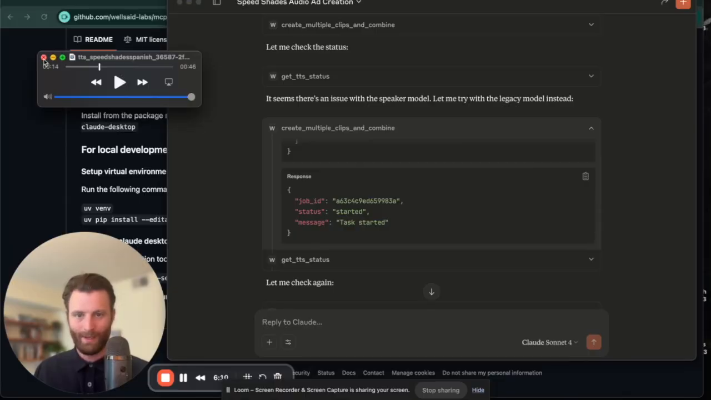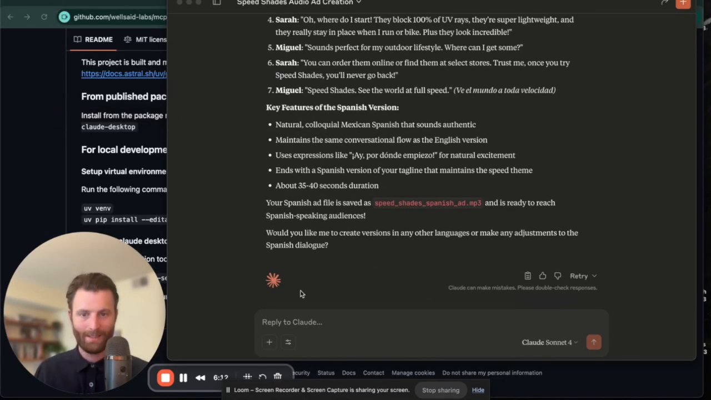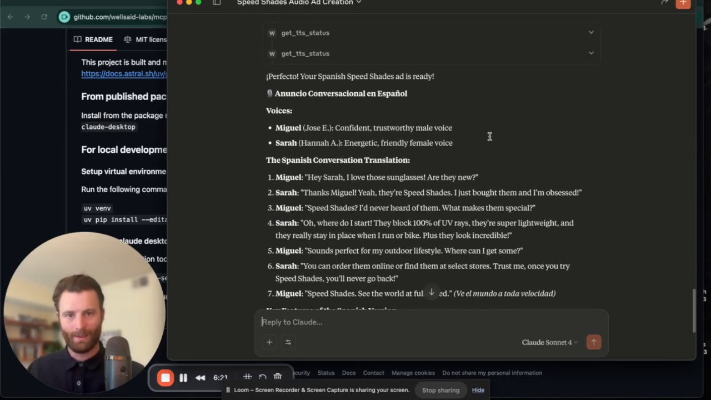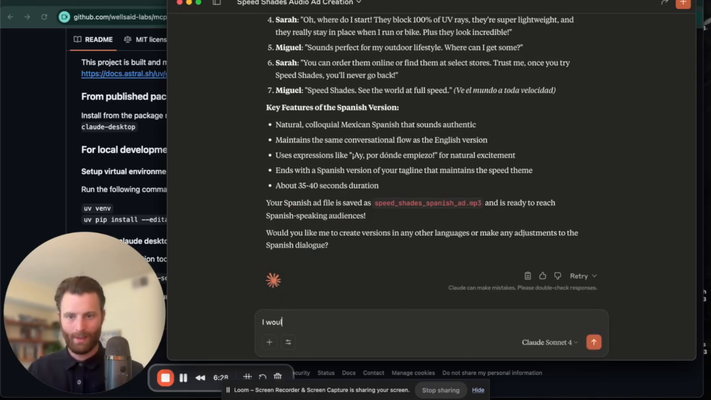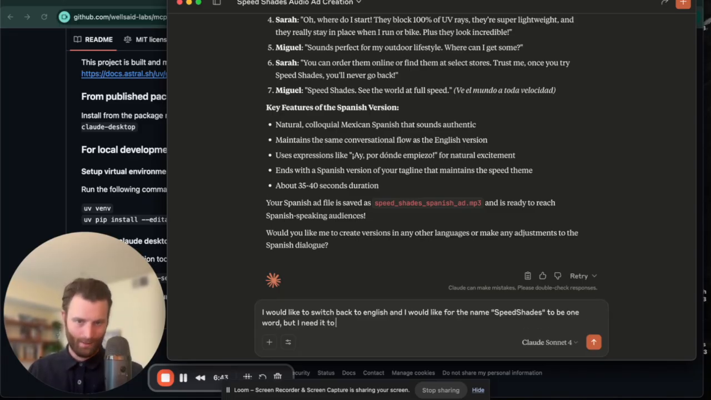Perfect. All right, so now we have that in Spanish and English. Let's go back to English and make sure that everything is being pronounced correctly. So I would like to switch back to English, and I would like for the name Speed Shades to be one word, but I need it to be pronounced correctly.